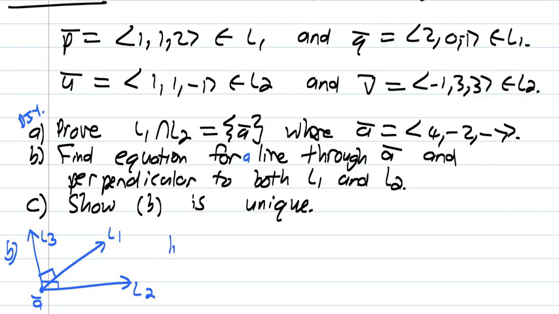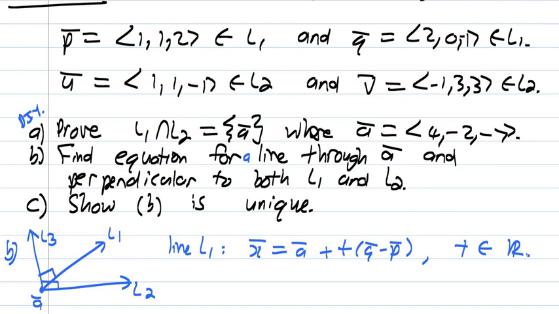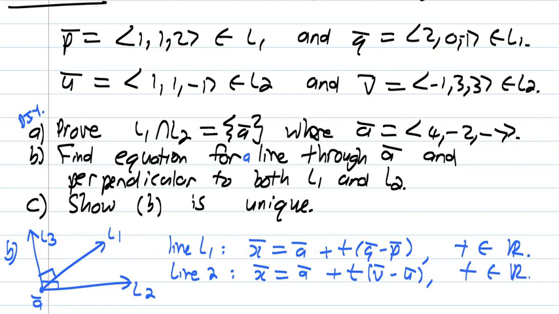So now we can say line L1 is of the form x is A plus t (q minus p), where t is a real number, because point A is sitting on line 1 and the line passes through points P and Q. And line 2 is of the form x is A plus t (v minus u), where t is just a parameter, a real number.